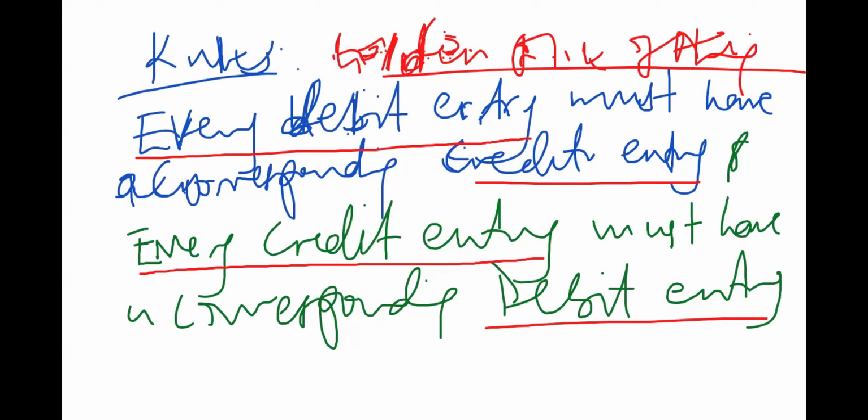Now, looking at what I have just said, I also want to add that double entry recording is done in accounts, because for every debit entry there must be a corresponding credit entry, and these entries must be done in accounts.